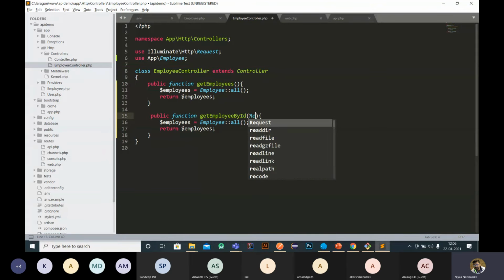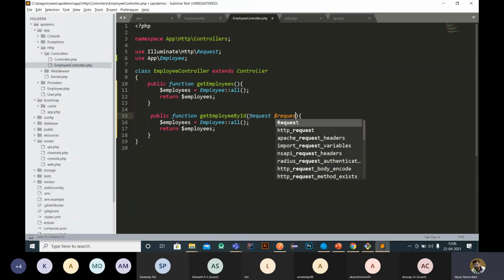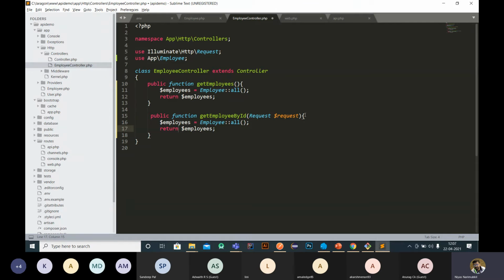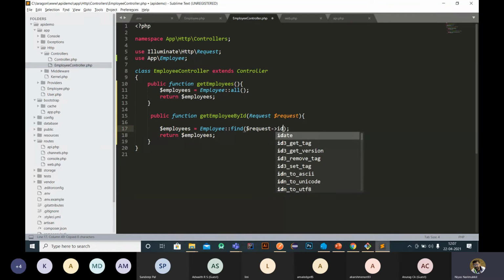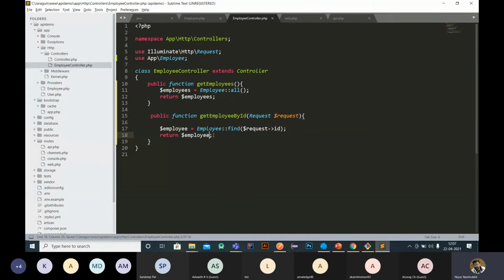Then we have to pass a request parameter, so I use this one, request. From the request we are getting an ID. We have to map this ID with our primary key, or we can use find of employee ID, and this is for a specific employee, right? So now we have created another function, get employee by ID.